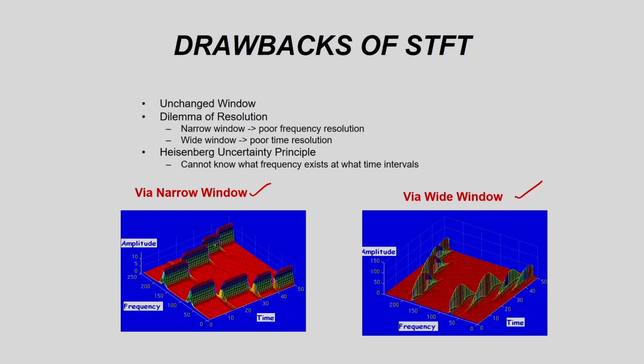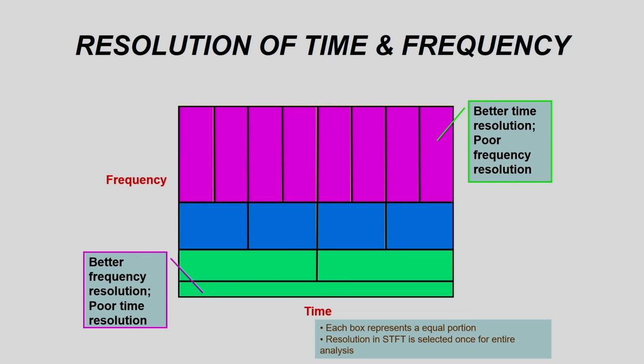So, in these two examples I have shown the cases, one for the narrow window, another one for the wide window. Next I am considering the resolution of the time and the frequency. If you see these windows, I am considering different windows here. If I consider this window, this gives better frequency resolution, but poor time resolution.